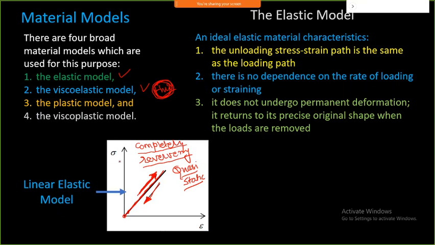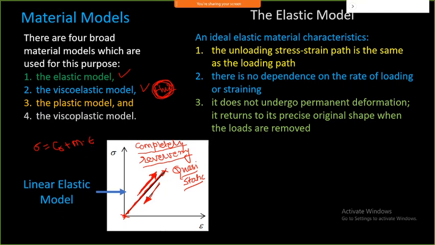In this linear elastic model, if I consider this as one point and this as another point, I can now write an equation. Sigma is my output or y-axis parameter, then a constant plus some slope, say m, and the x-axis is epsilon.